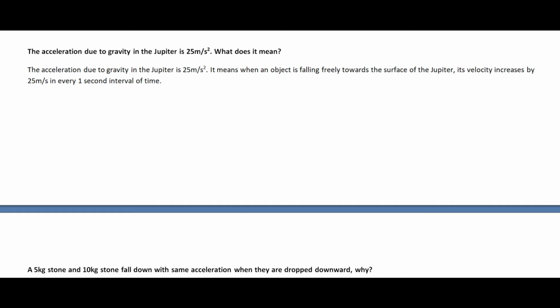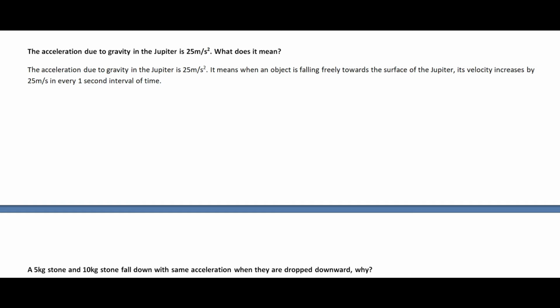Then after 1 second its velocity becomes 25 meter per second. And after 2 seconds its velocity becomes 50 meter per second. After 3 seconds its velocity becomes 75 meter per second, like this. So its velocity goes on increasing in every 1 second interval by 25 meter per second.